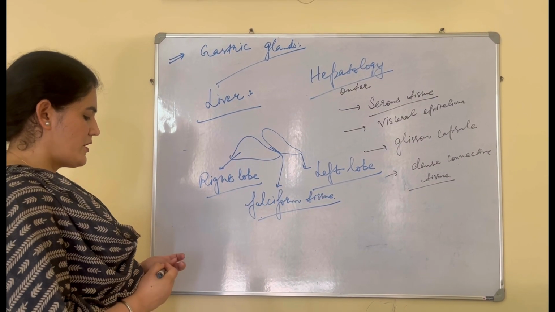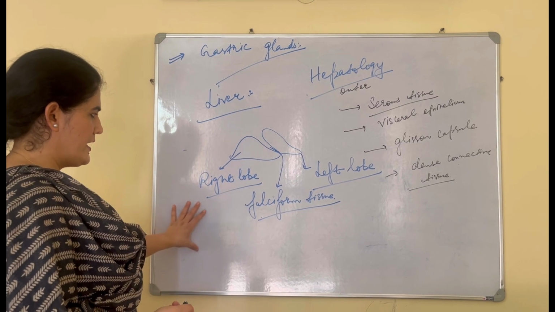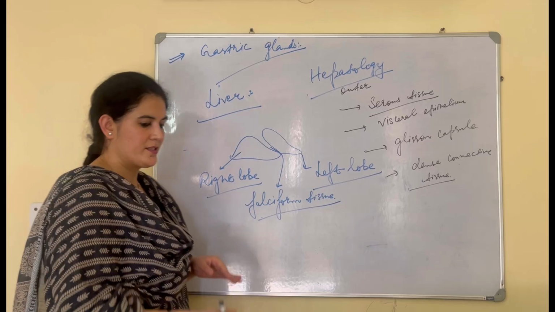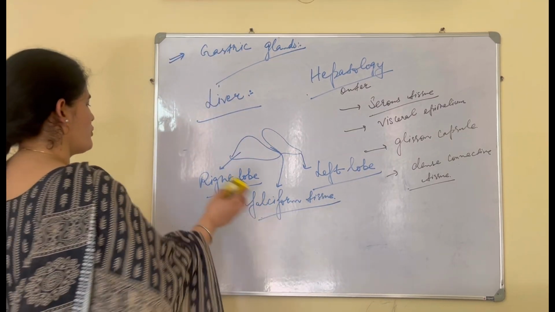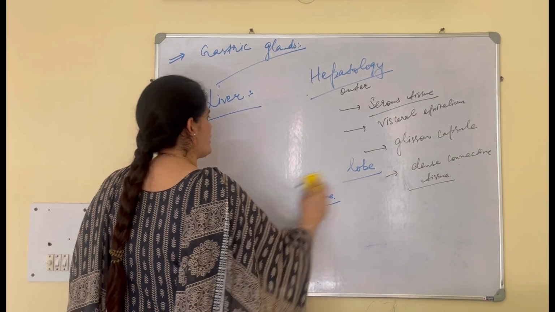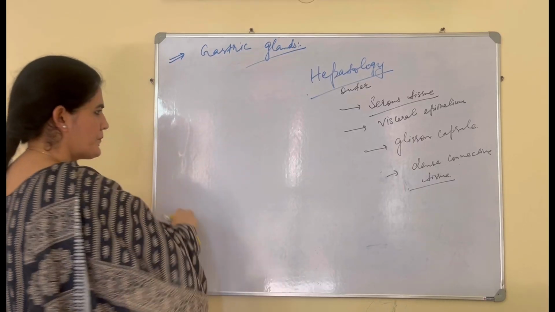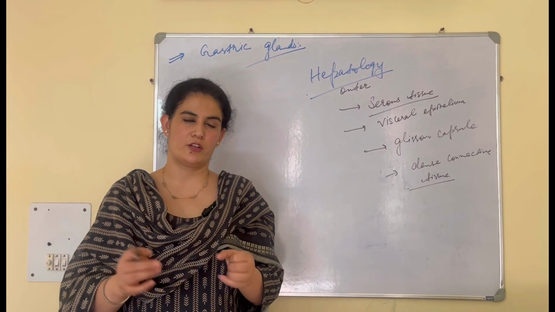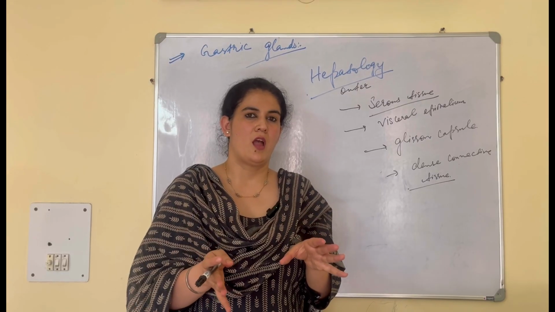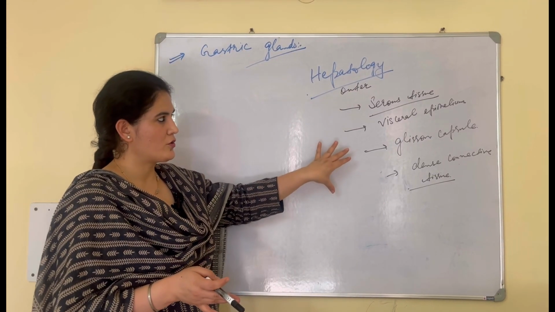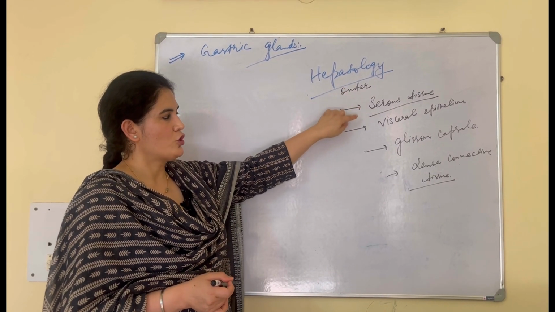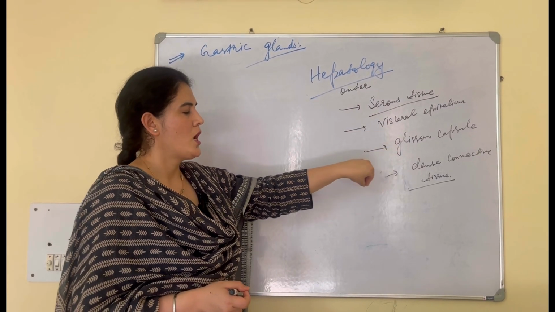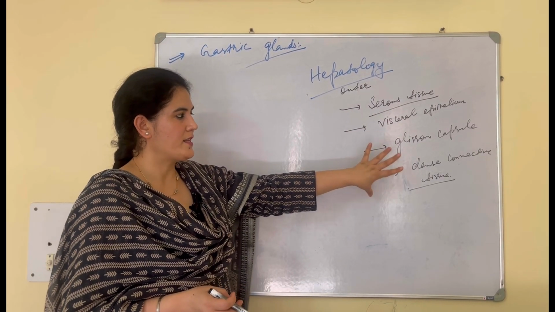Now the right lobe is divided into three parts. I hope this much is clear, students: the liver is divided into right and left lobes, the outer covering is a serous tissue known as visceral epithelium, and the innermost is Glisson's capsule, made up of dense connective tissue.